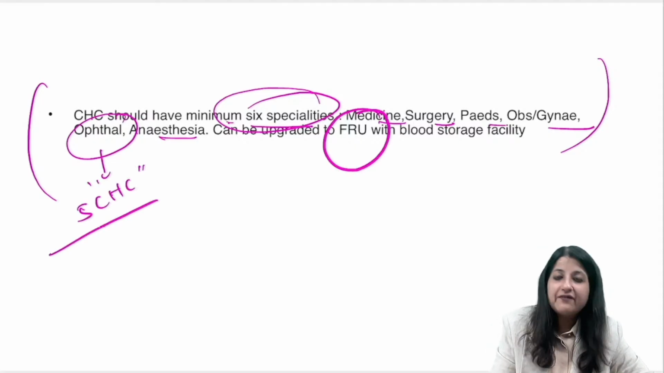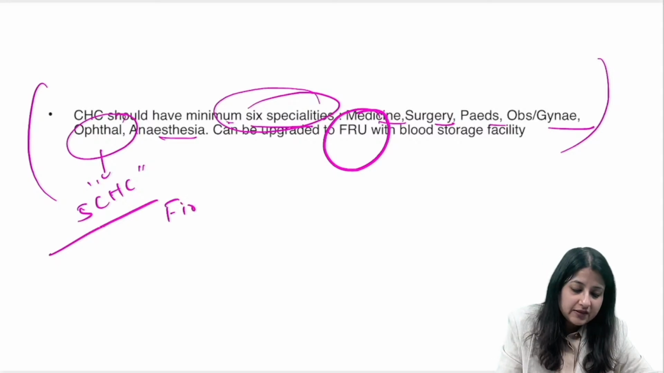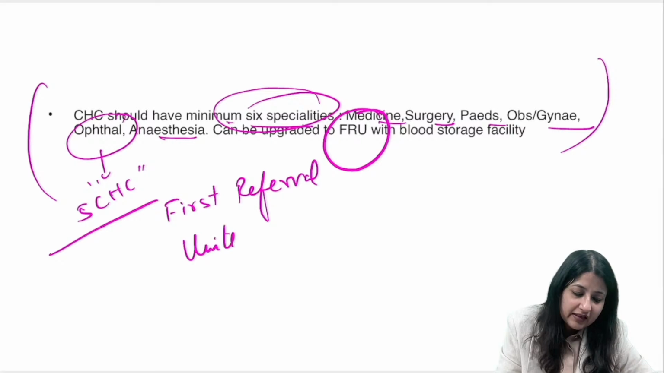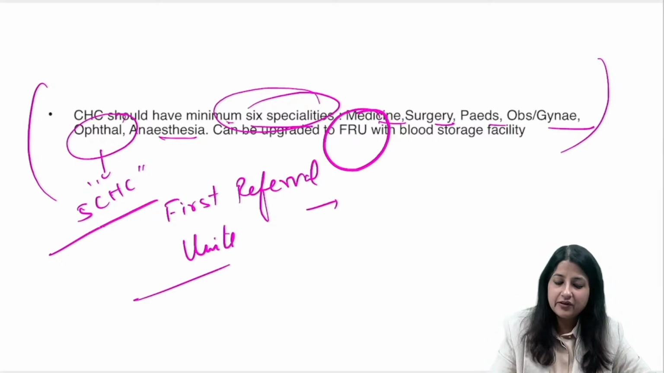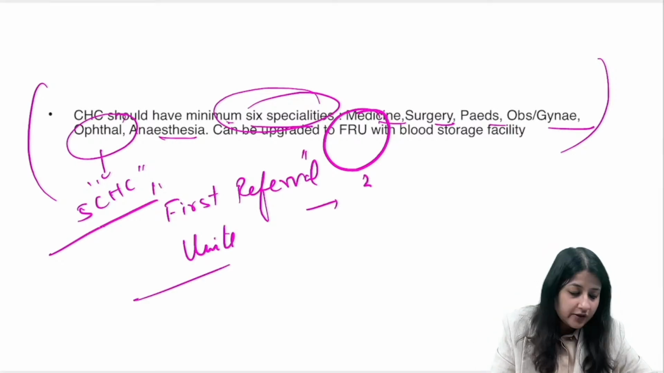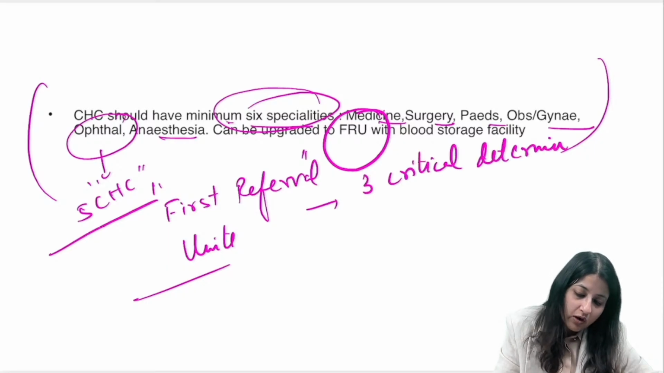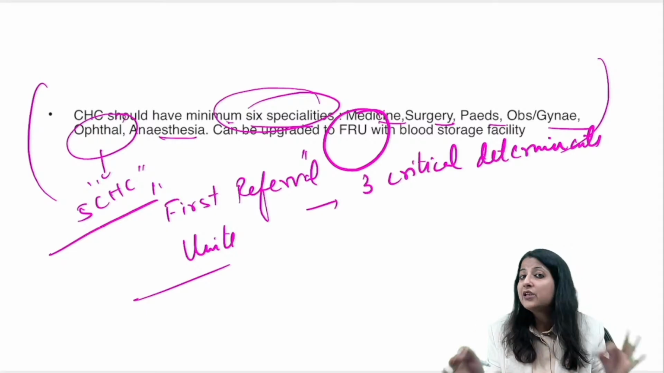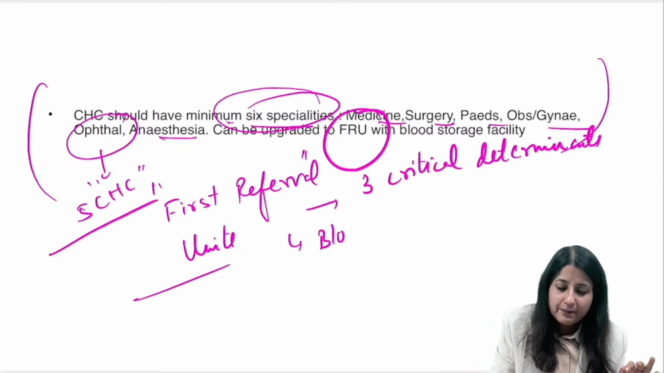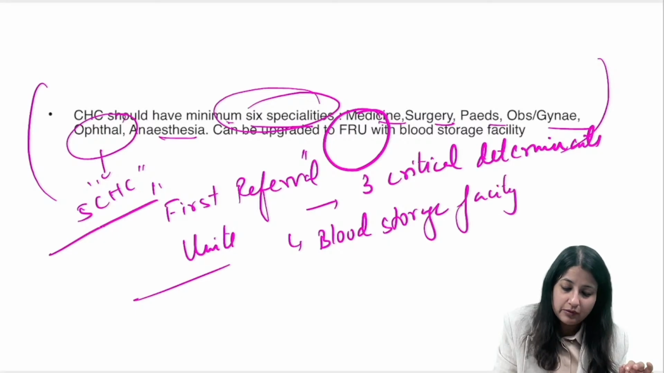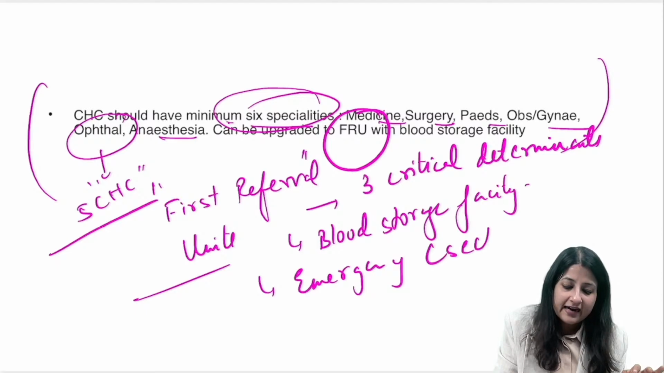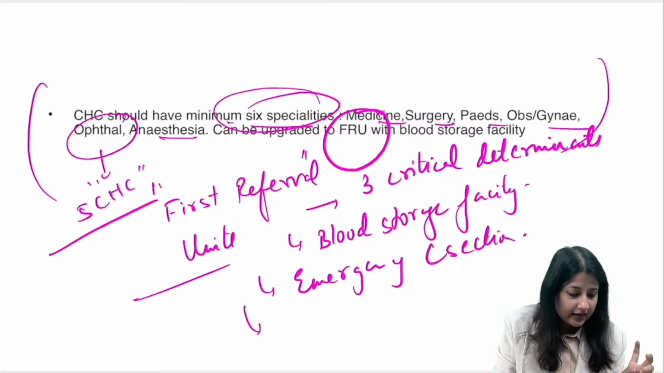Now, guys, what is FRUs? First referral unit. Okay, now CHCs are upgraded to first referral units. Okay, for this we have 3 critical determinants. For any health center to be called as a first referral unit, you're going to have 3 critical determinants. This is very important. Okay, like what makes a center a first FRU? 3 critical determinants. Number 1, वहाँ पे blood storage facility होनी चाहिए, ठीक है? Blood storage facility, that should be provided. Number 2, we should have provision for emergency C-section. Okay, and also we should have provision for care of newborn.